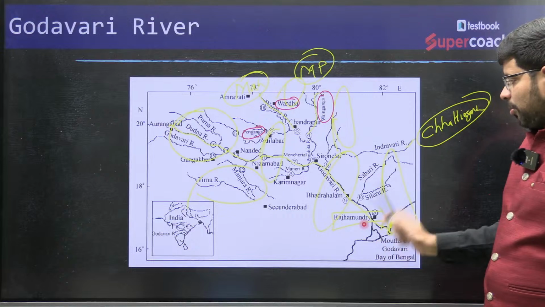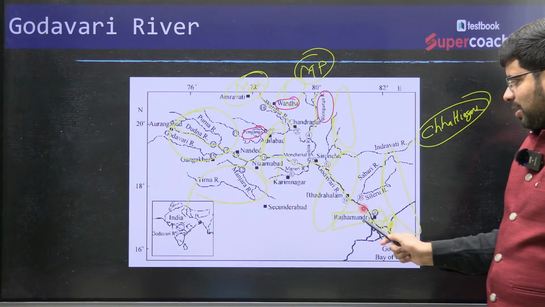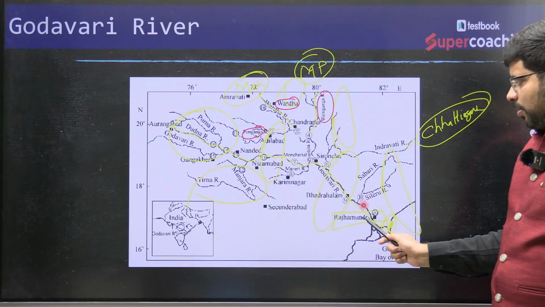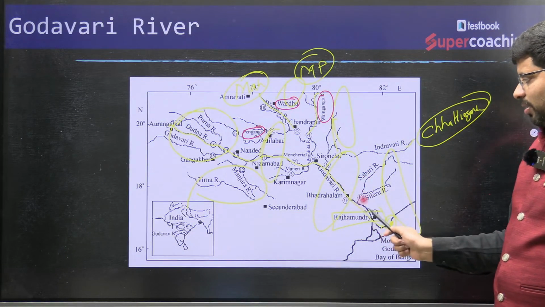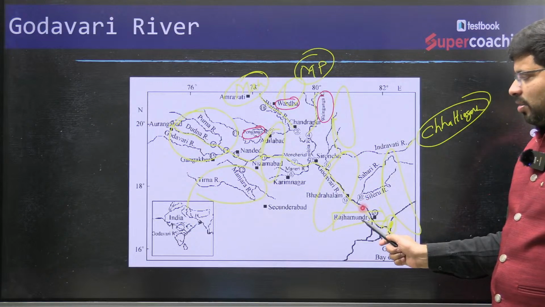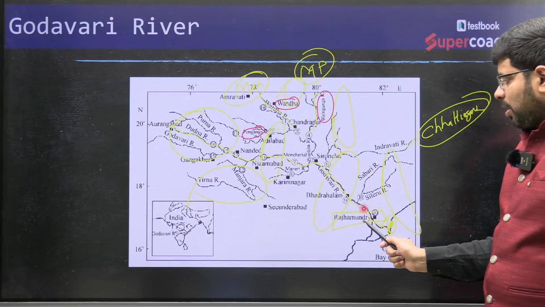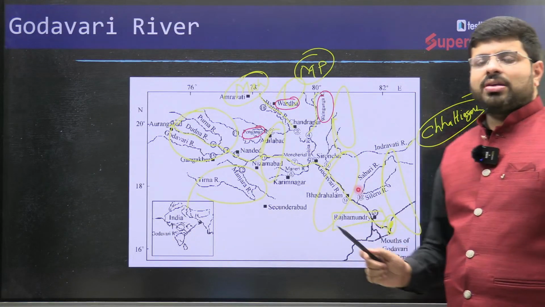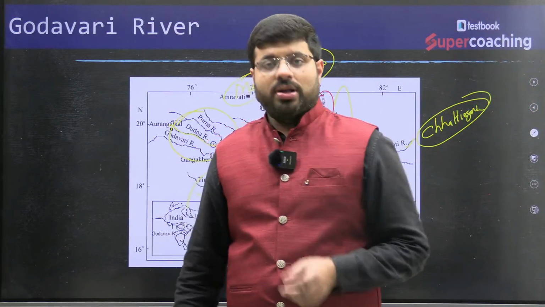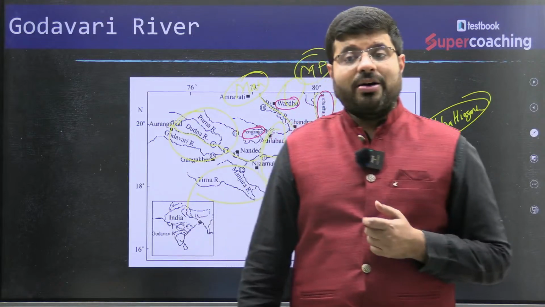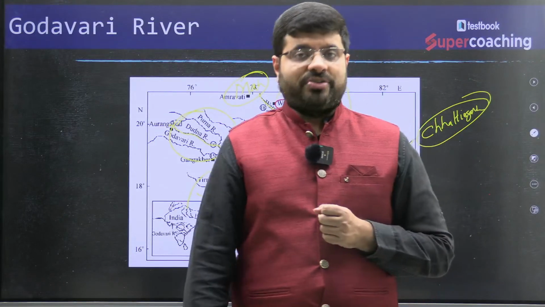Polavaram project is above Rajahmundry. They have identified it here because it will cover the water of Saileru, Sabari and the Godavari system together. Along the Polavaram itself, there is a local mountain system of the Eastern Ghats, which we call Papikondalu. Such questions might also be asked because it is part of current affairs.